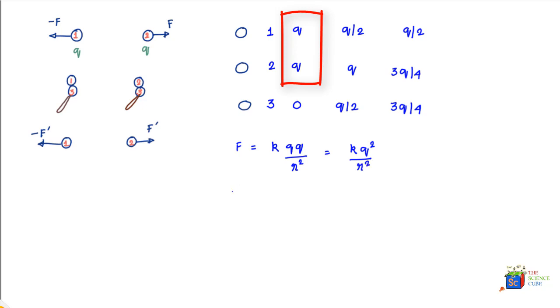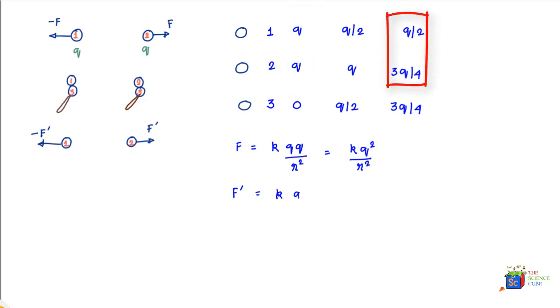But then F dash, after the redistribution of charges, can be given as K into Q by 2 into 3Q by 4, which then equals K times 3 by 8 Q squared. So you can see that the new force F dash after the redistribution of charges between 1 and 2 is now 3 by 8 of Q squared.